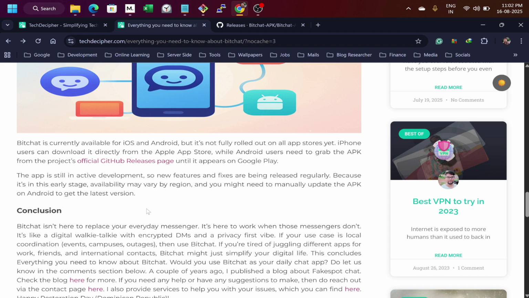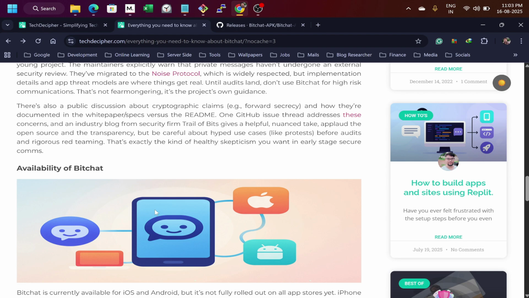Conclusion: if you are stuck in a crowded area where you are not able to access the internet, or sometimes we are in a remote area where internet does not work, in that case you can have this app. Once people know the importance of this app, everybody will keep it installed on their device. If somebody is in need and you get the message in Bitchat, you can figure out that somebody needs help and you can help them out. That's the biggest breakthrough, because obviously internet will not be available all the time. So that's my take on Bitchat.